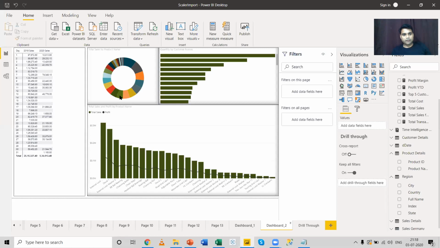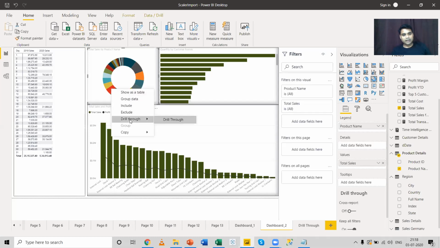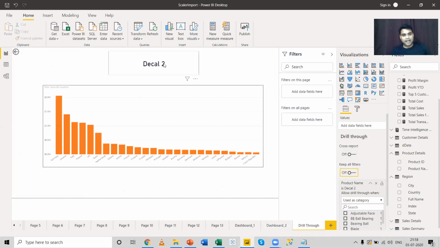Now suppose I want to click on this particular value. This product name is decal2. If I right click over here, click on drill through, I can see decal2 has been sold in these countries, and these are the sales figures.